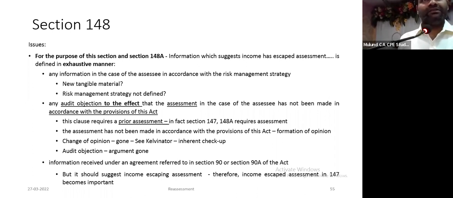Of course, now they have come out with a new faceless appeal scheme, and all this review has been removed from it. But really, we don't know. So tomorrow, if I want to argue that you could not have reopened, there is no information. For them, it is very easy to say it falls in clause 1. How will I come to know whether it falls in clause 1 or not? They have to specify. Or if I challenge, you prove it is under the risk management strategy, they have to demonstrate it. Otherwise, the reassessment fails.